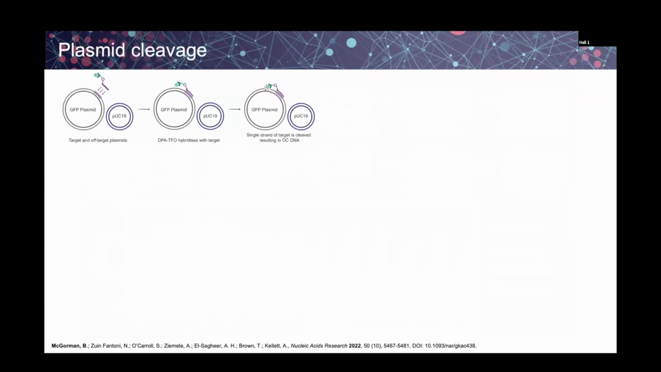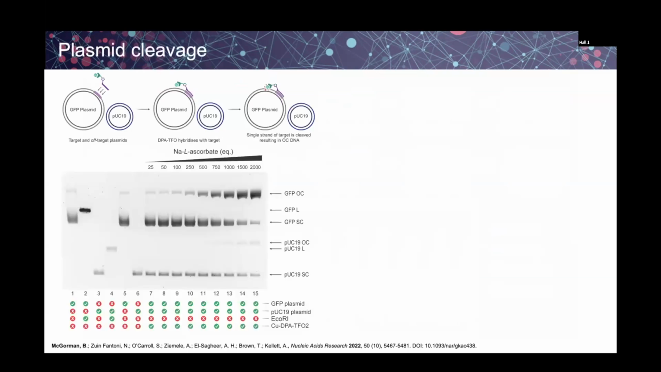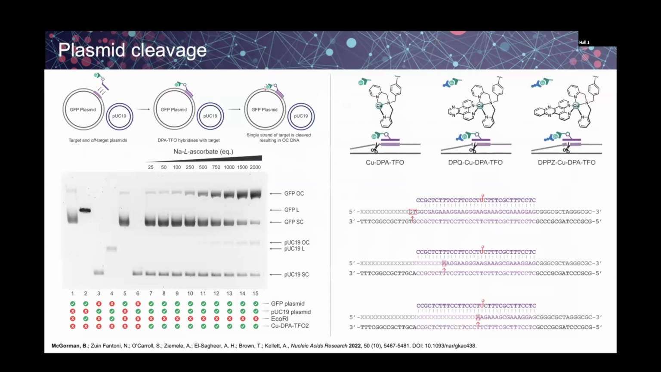This was then expanded to plasmid DNA. So my TFO in this instance targets GFP. We can see this is the undamaged supercoiled GFP plasmid, and then we see the formation of open circular GFP, which means there's a single strand break that has been inflicted on the plasmid DNA, whereas the pUC19 off-target remains undamaged. Sequencing then, which Andrew spoke about, shows that the damage can be tuned to a different position within the TFO sequence using different intercalators attached to the TFO.